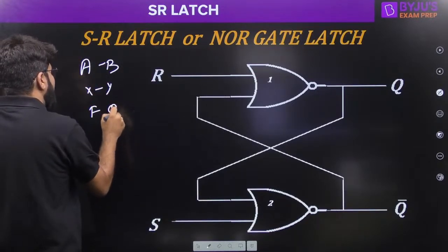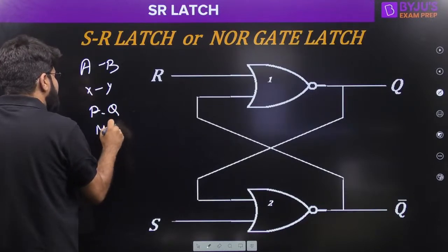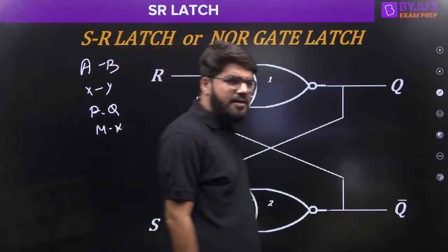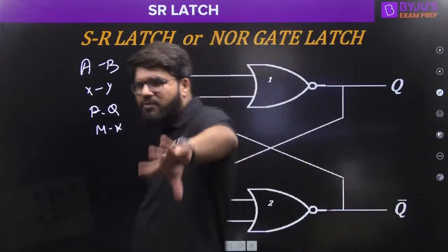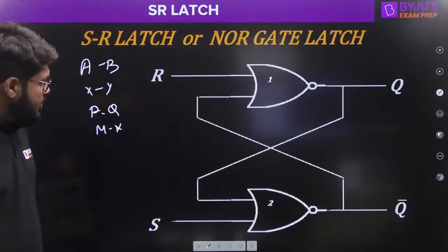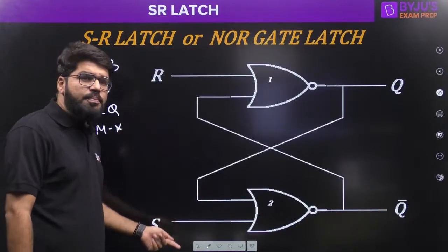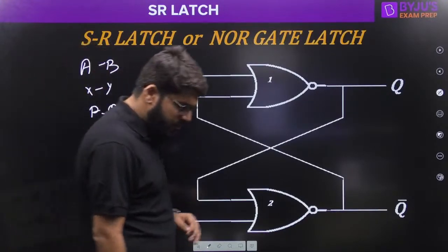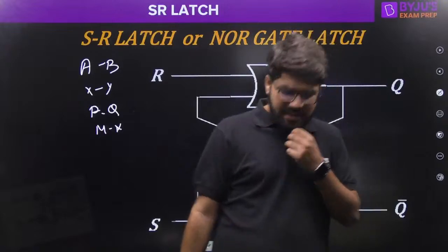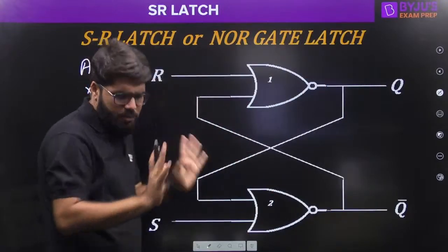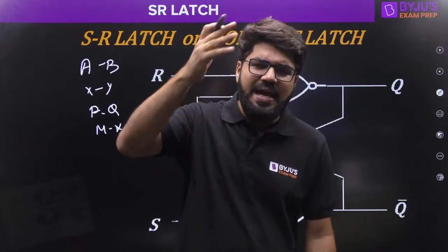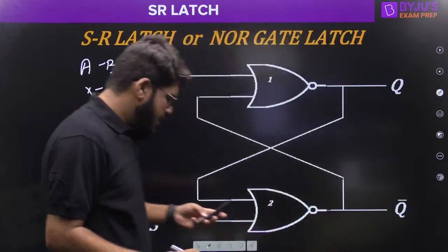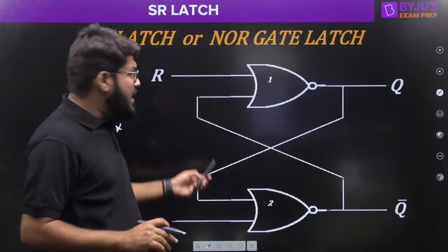Any two consecutive letters I can select. Why SR, and what is the significance of the letters SR? We will all understand that because it depends on what each input pin is doing, what the role of that input pin is. We'll understand why only SR is selected. So first, let's take them as any inputs. Right now, S and R are any inputs. You can name them A, B, X, Y, anything. The point is understanding the functionality of this.